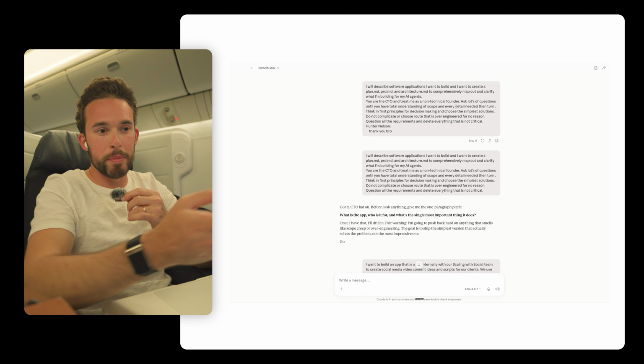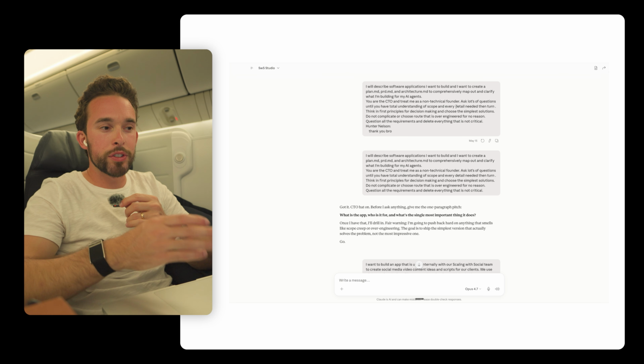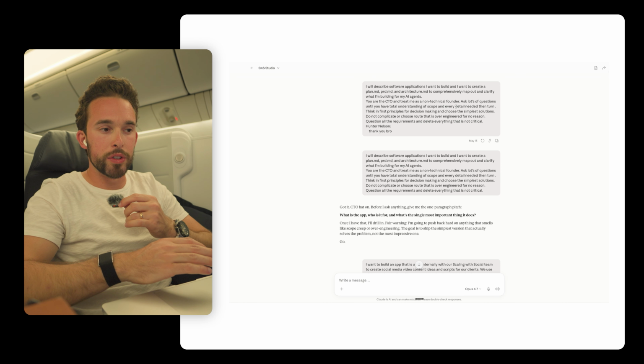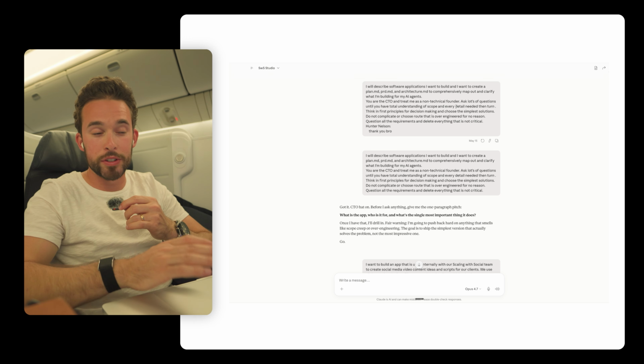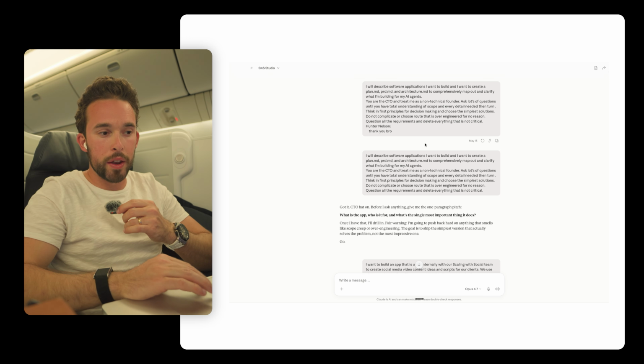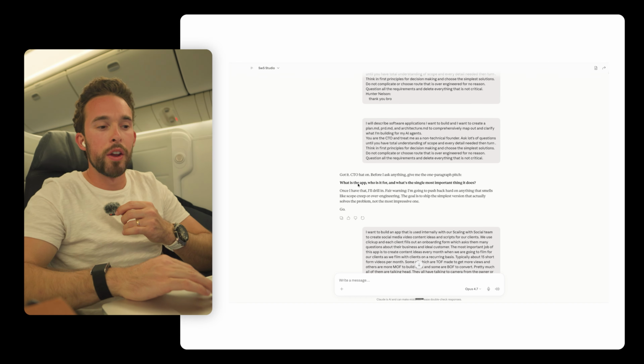You can see I don't even have to be perfect here. Think in first principles for decision making and choose the simplest solutions. Do not complicate or choose routes that are over-engineered for no reason. Question all the requirements and delete everything that's not critical. So I said this to Claude and it said, got it, CTO hat on, ready to go.